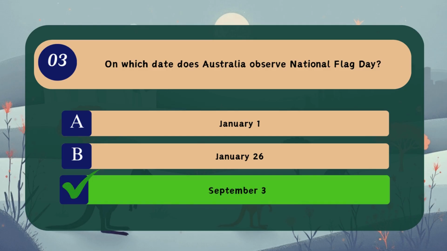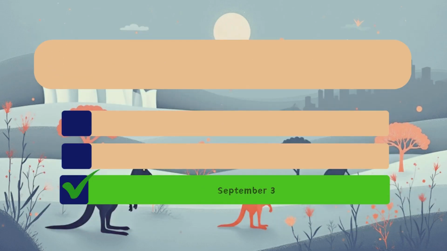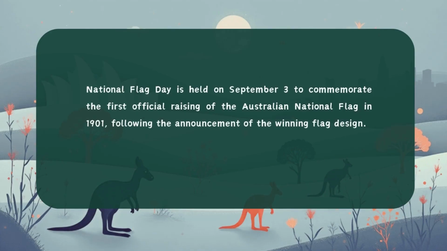Correct answer, C. September the 3rd. National Flag Day is held on September the 3rd to commemorate the first official raising of the Australian national flag in 1901, following the announcement of the winning flag design.